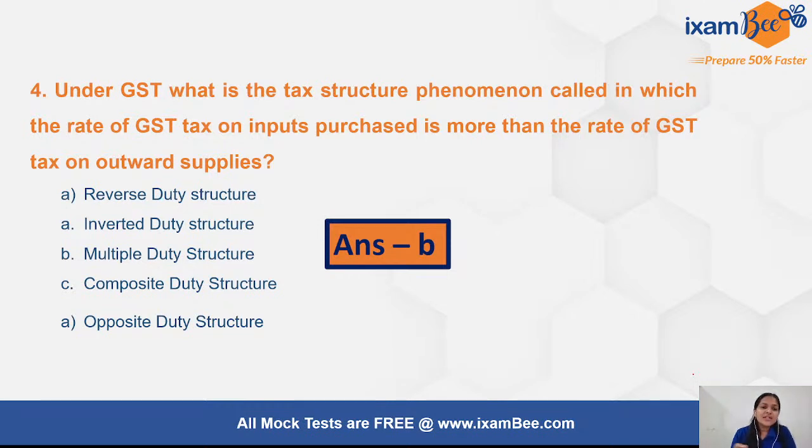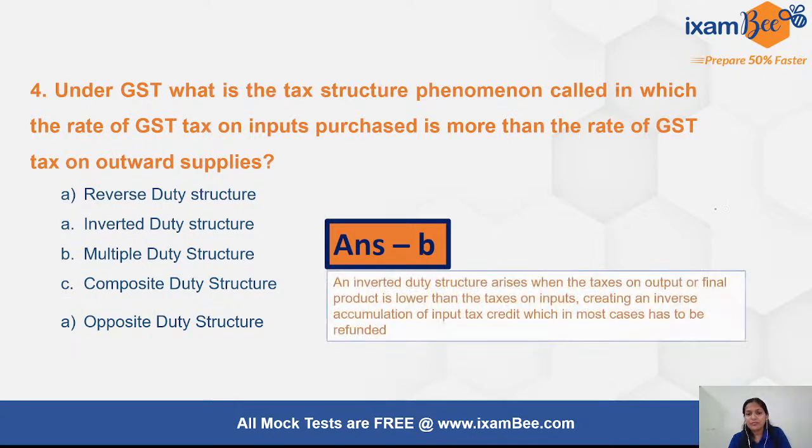So inverted duty structure, as I'm explaining to you, again, in this what happens is the input, because many times certain products or commodities or goods also require certain inputs which may also be subject on a standalone basis to a GST rate, right? So the example that I gave you was of milk and say paneer, right?